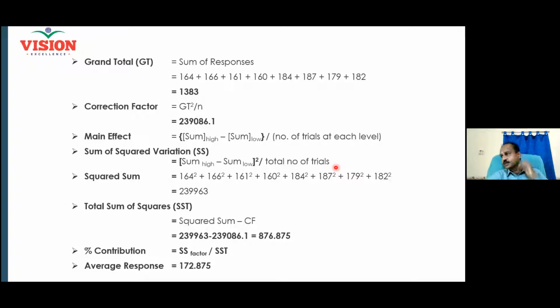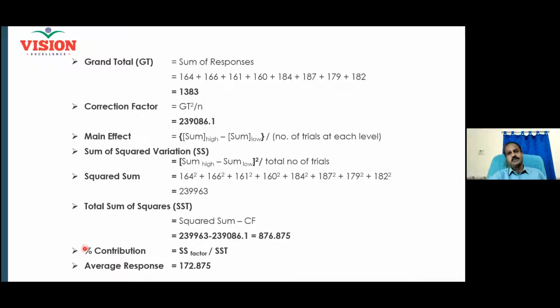So sum of sum high minus sum low for each factor, that is squared, divided by the total number of trials, and that will give you the value. And then we have something called squared sum. Squared sum means we have 8 readings. Square each of the readings and then sum it. That is called squared sum. And then total sum of squares. What is total sum of squares? This squared sum minus correction factor. Squared sum minus correction factor, that gives you this thing.